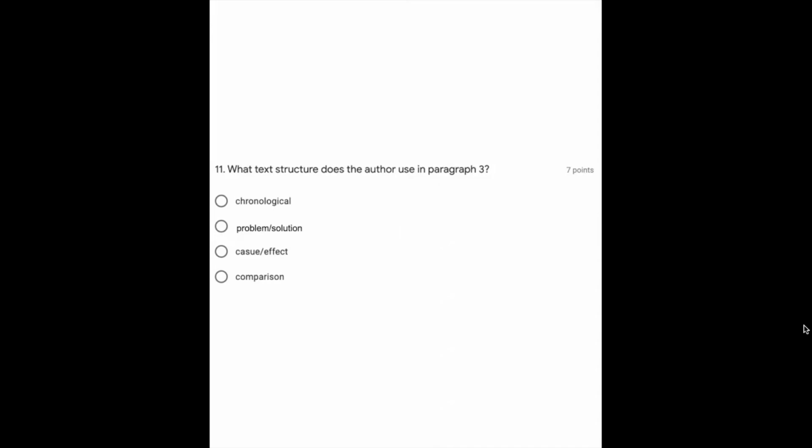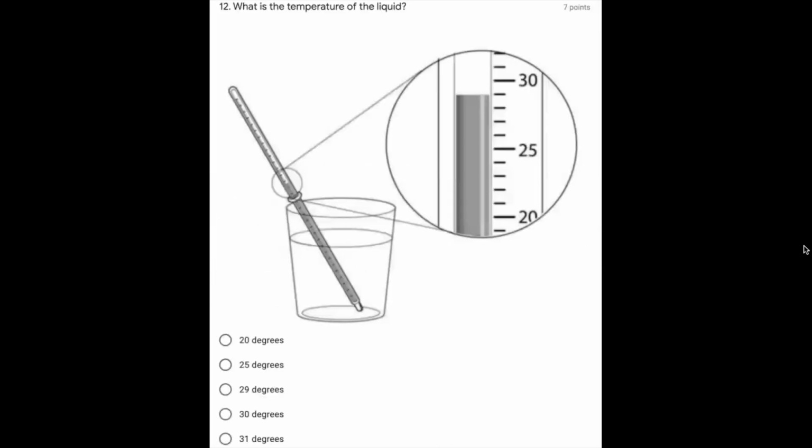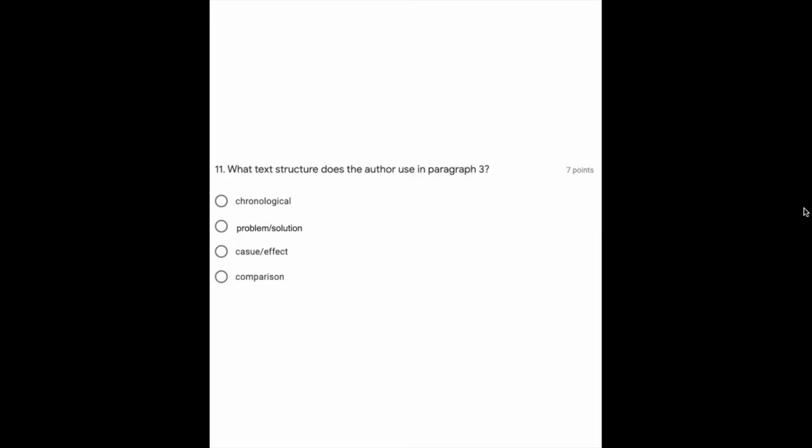What text structure does the author use in paragraph 3? Chronological, problem solution, cause effect, comparison.